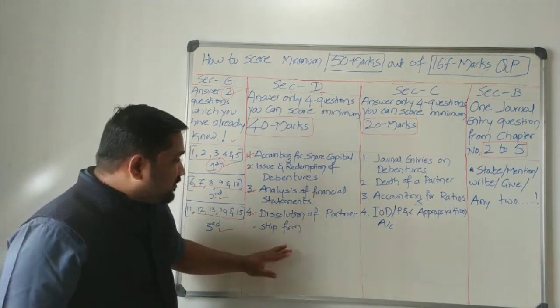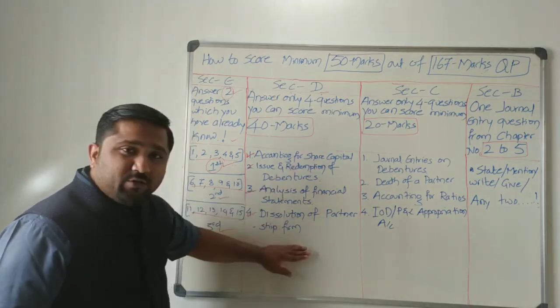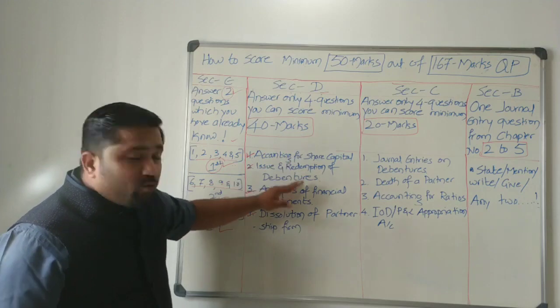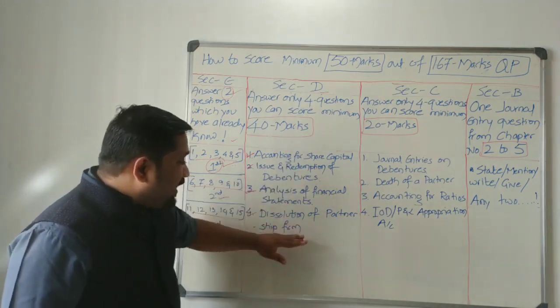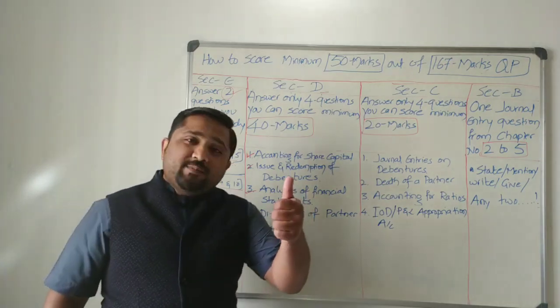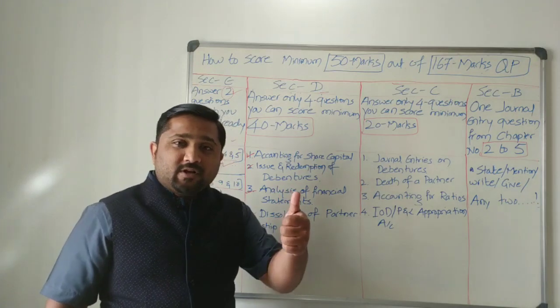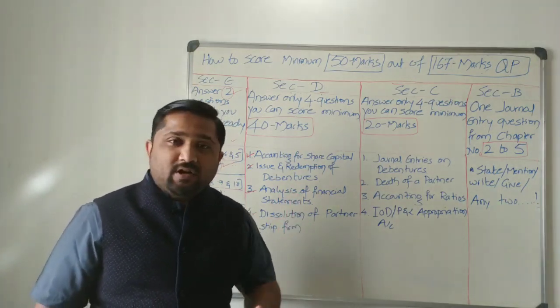Okay. So dissolution of a partnership firm. 4 questions. You can score minimum 40 if you make here and there small mistakes. Okay. Now, to keep a backup, you are left out with the 3 questions. Non-trading concern, non-profit organization, or accounting for non-profit organization. You can call it any.